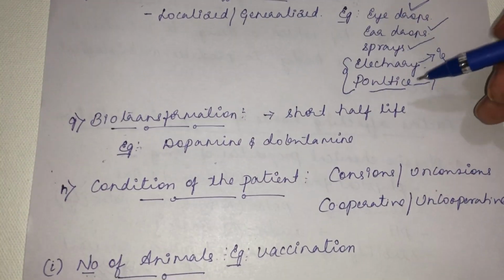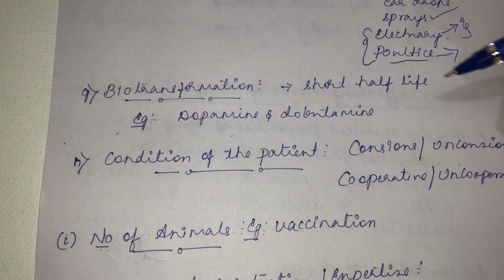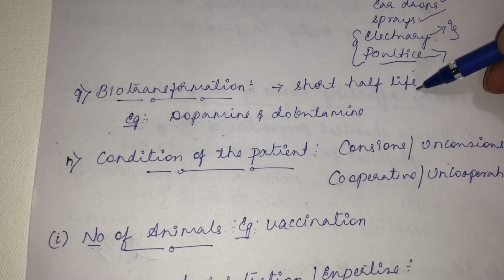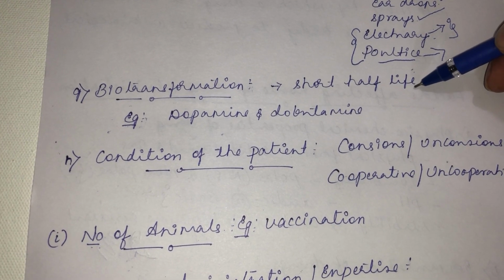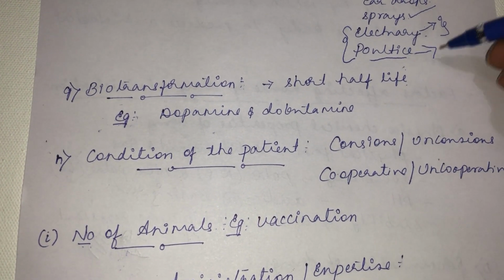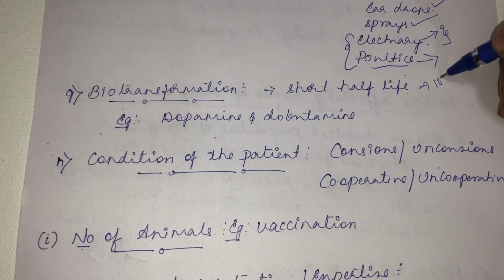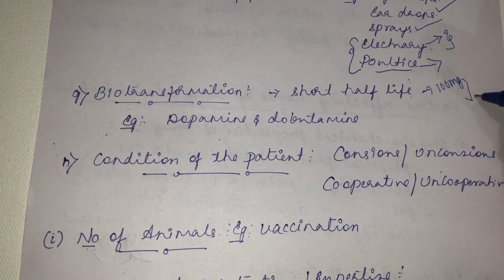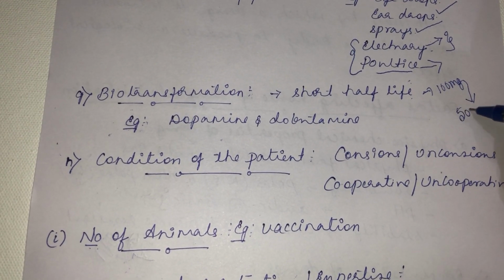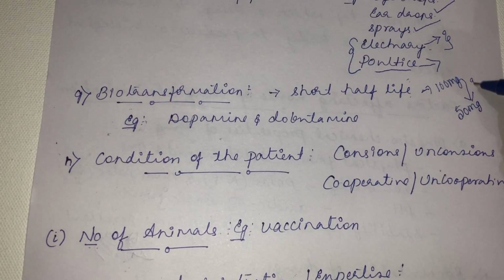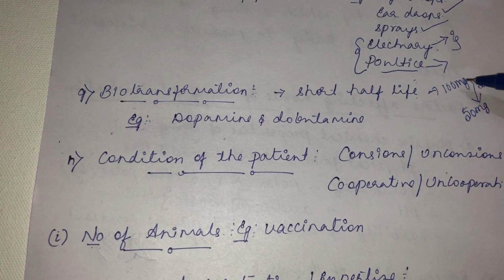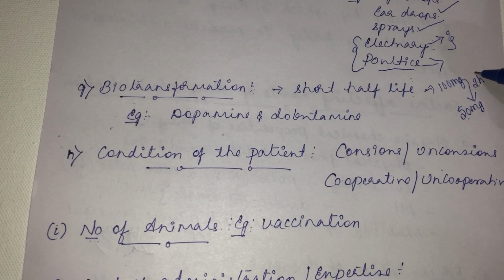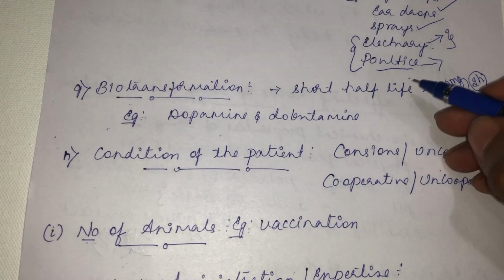Then biotransformation, the next factor. There are certain drugs which have a shorter half-life. What do you mean by half-life? It is the time taken by a drug to reduce its concentration to half. For example, if you are using 100 milligram of a drug, what is the time taken by the drug to reduce itself to 50 milligram in the body? Suppose it has taken 2 hours to convert the 100 mg to 50 mg. Then this 2 hours will be the half-life of that drug.